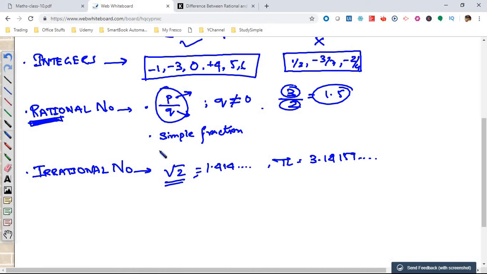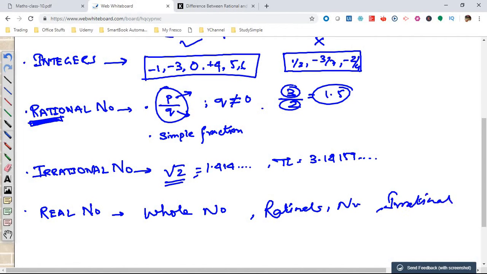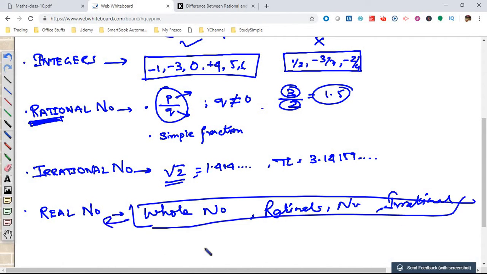Now we come to our main topic, which is real numbers. What is exactly a real number? We have already discussed whole numbers, so whole numbers, rational numbers and irrational numbers are all considered real numbers.